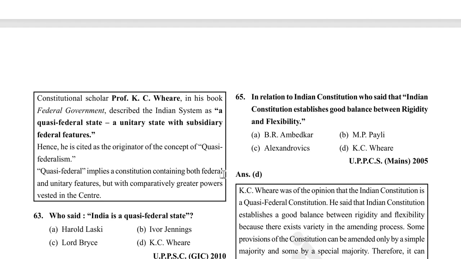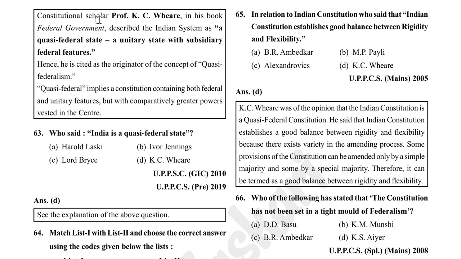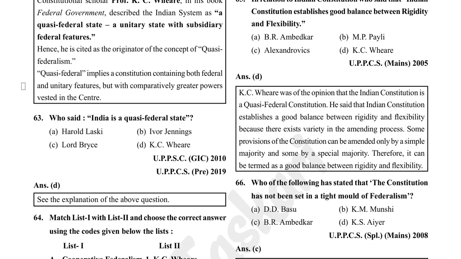Casey Weary. Option C is correct. Constitutional scholar Professor Casey Weary, in his book Federal Government, describes the Indian system as a quasi-federal state, a unitary state with subsidiary federal features. Hence, he is cited as the originator of the concept of quasi-federalism. Quasi-federal implies a constitution containing both federal and unitary features, but with comparatively greater powers vested in the center.